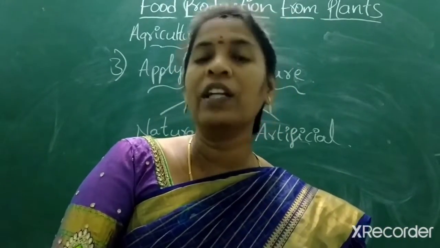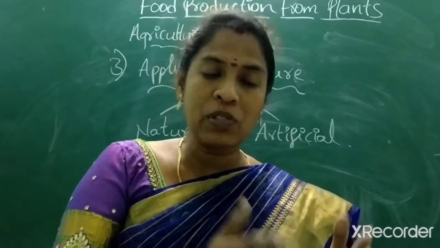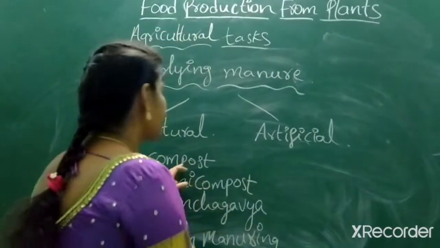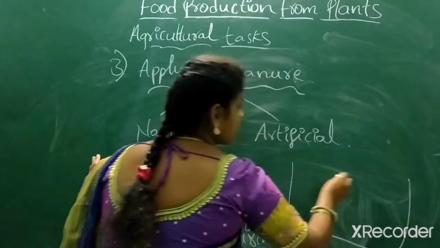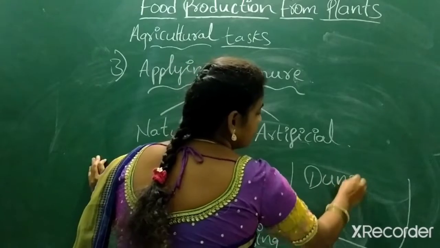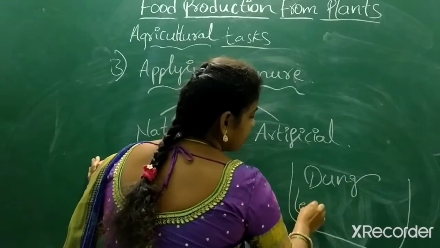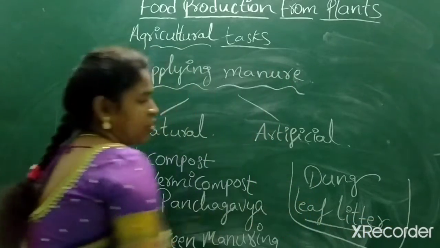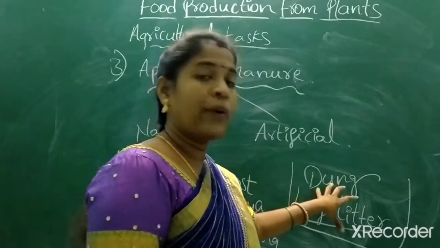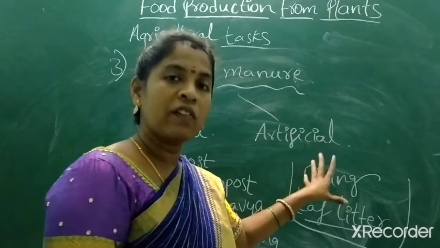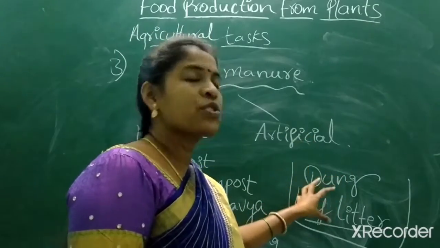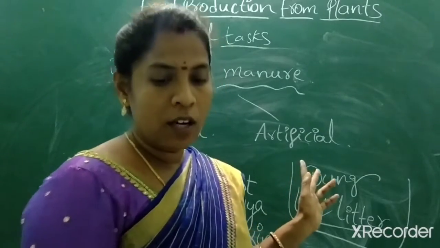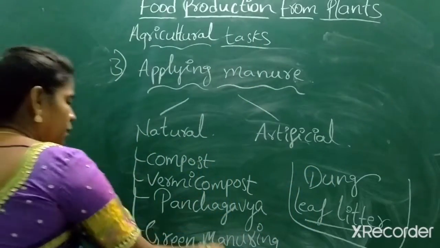That is only up to 70%. Got it? The 70% material is decomposed. Then, what materials are in compost? In a pit, they add dung and leaf litter. These two they add in a pit and it decomposes to 70%. Later the 70% decomposed material is transferred to the crop yard. This is one method. The other method is vermicomposting.